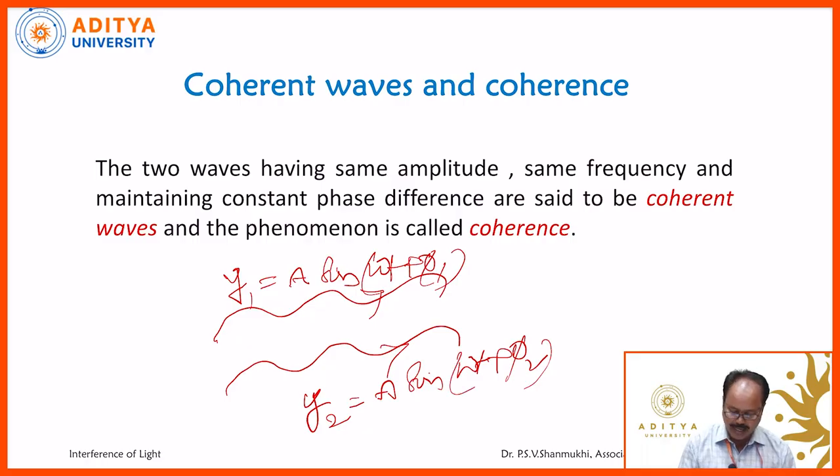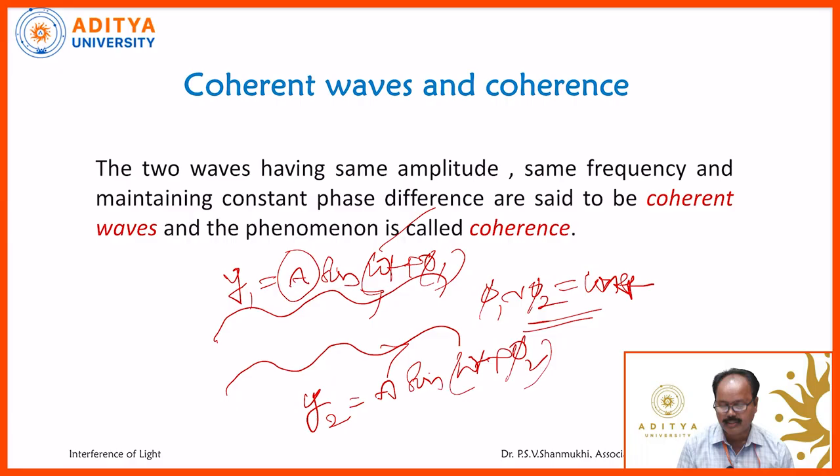The two waves have the same amplitude a, the same frequency ω, and they maintain a constant phase difference, meaning φ1 − φ2 is constant. These kinds of waves are said to be coherent waves, and the phenomenon is called coherence. Again, the two waves should have the same amplitude, the same frequency and maintain a constant phase difference to be called coherent waves.